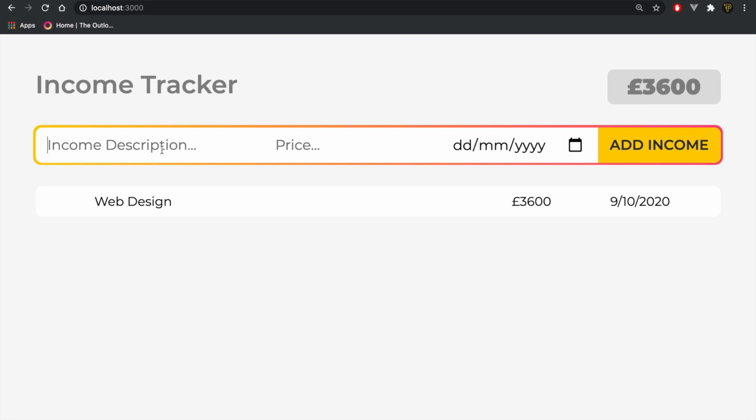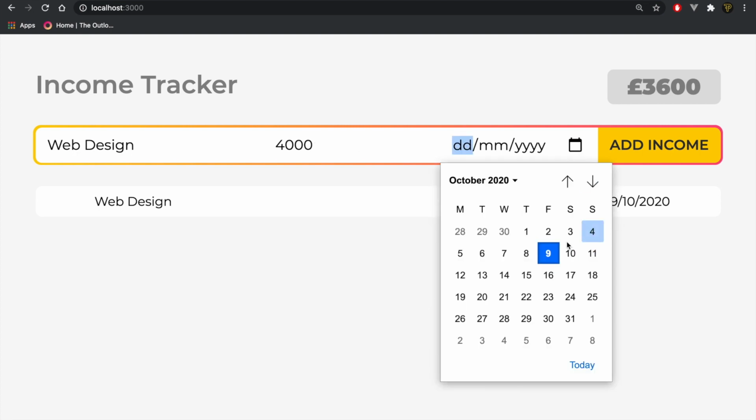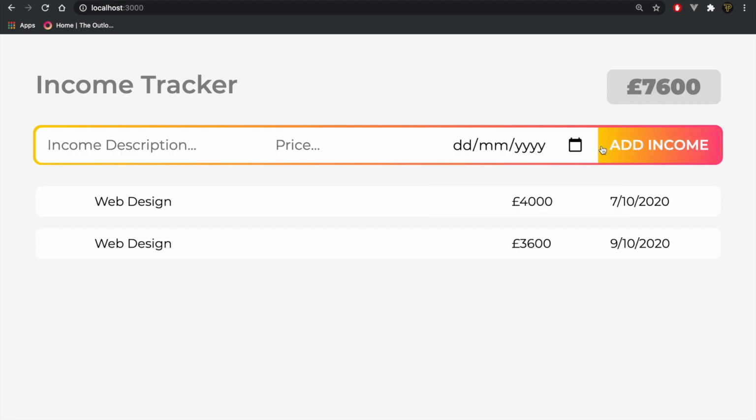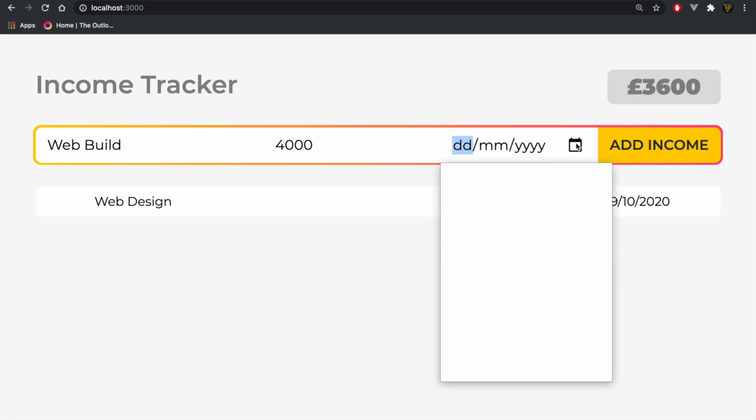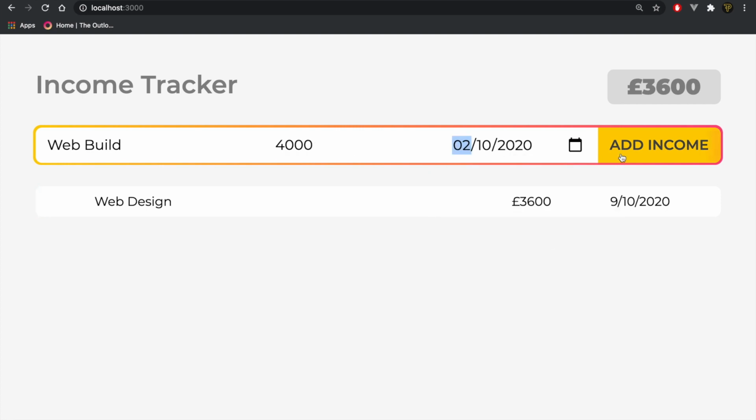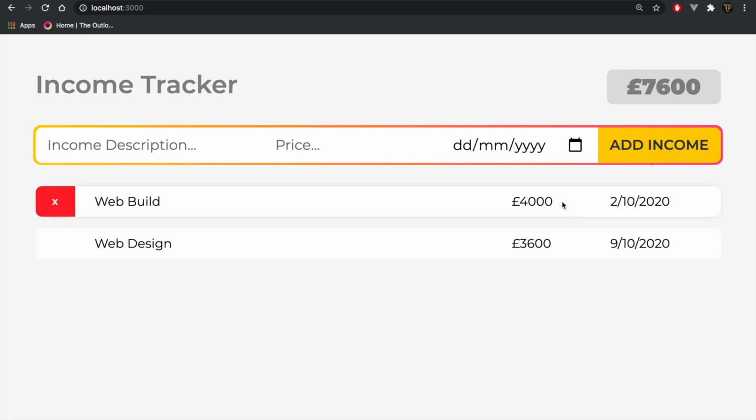Now what else this does is, let's say web design at 4,000, but let's say it actually came in before the 9th, it actually came in on the 7th. So if we add income, you can see, did I call it web design again? Oh, I'm an idiot. Web build. And we got it for 4,000, and this time it came in on the 2nd. So if we add income, you can see it puts it before it.